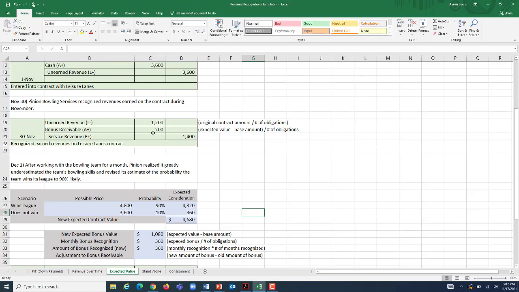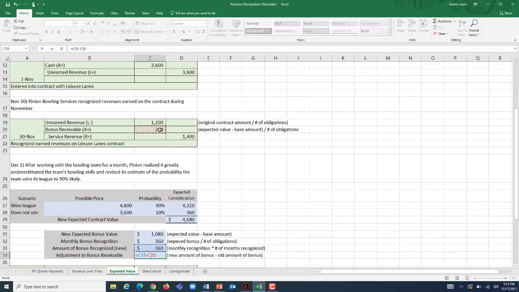We should have recognized 360 during the first month. If we had known at the time how good these kids were and expected there was a 90% chance they were going to win the league, we think they're dominant unless they get upset in the playoffs or something, we would have recognized $360 during November. We only recognized 200. So what is the adjustment that we need? It's how much should be on there minus how much is.